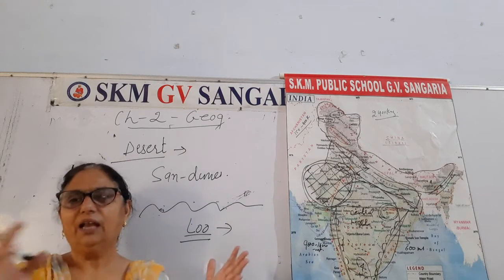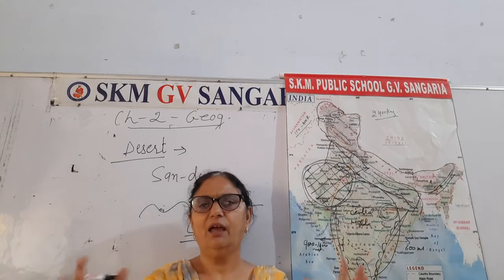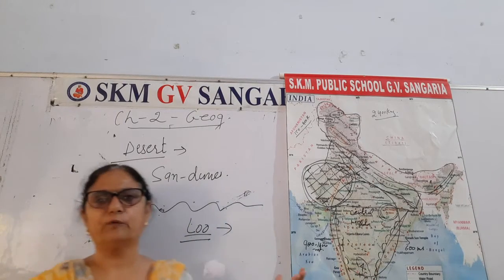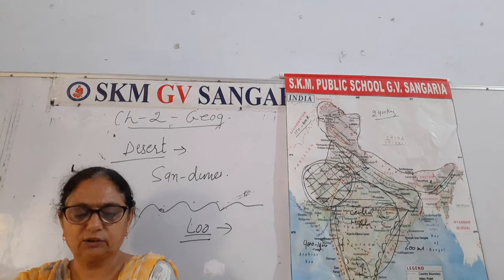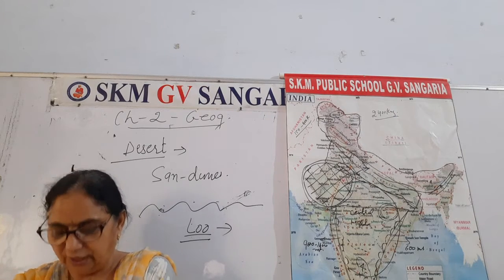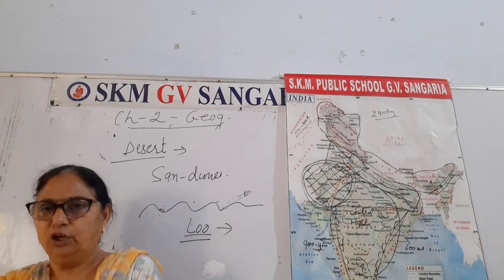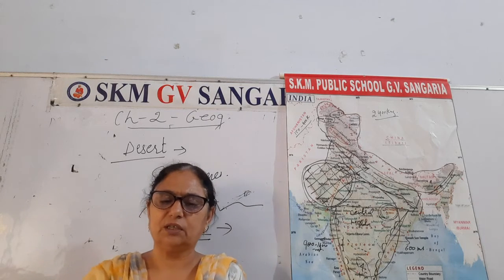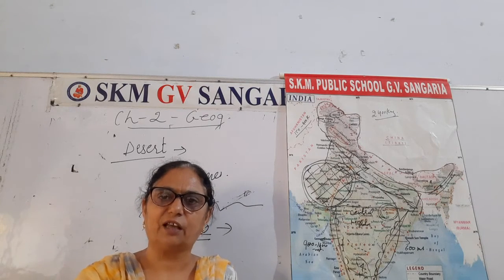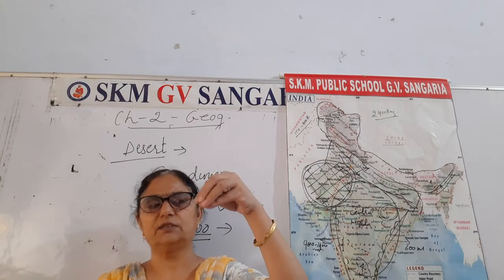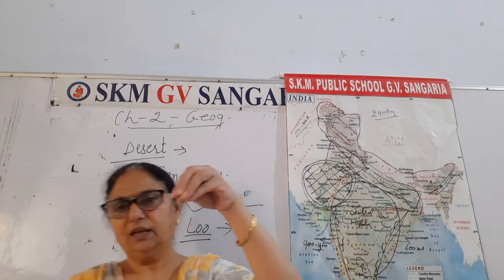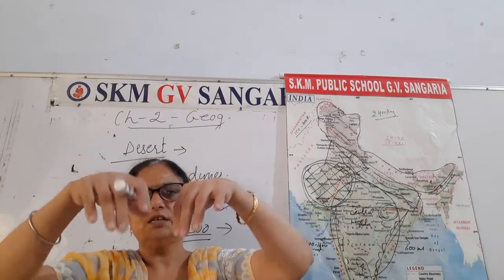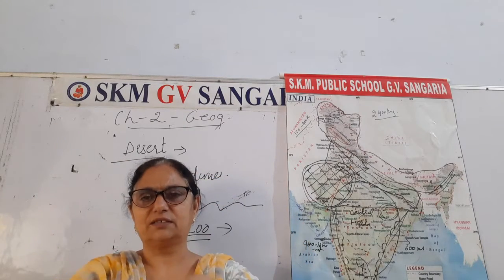They are very light in weight and very soft, made up of sand. They are not solid, so that's why they keep on shifting. Take one idea: suppose very strong winds are blowing. If there is one small particle, sand starts gathering over it.